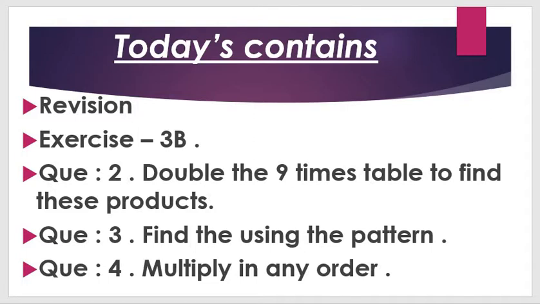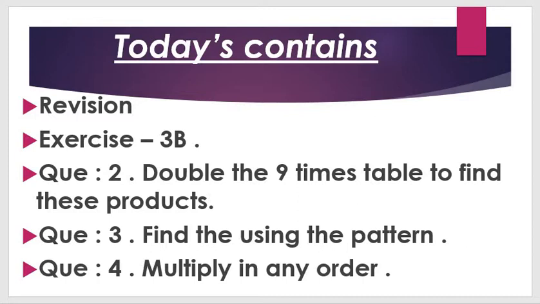So question number 2 is: double the 9 times table to find this product. Then question number 3 is: find using the pattern.